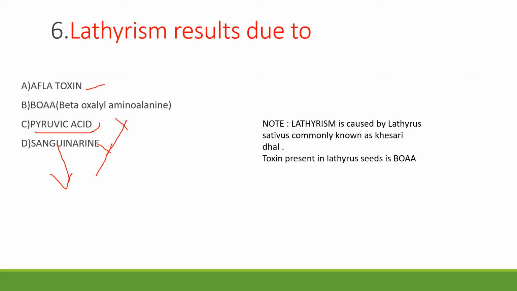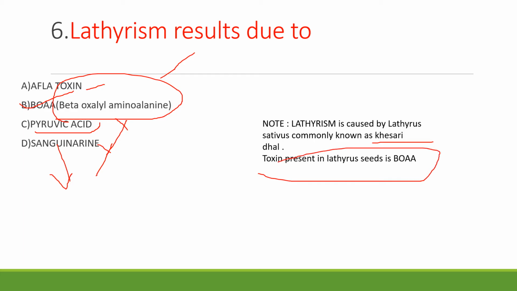So what is the leftover option? It's beta oxalyl aminoalanine. How is it related to lathyrism? Lathyrism is caused by Lathyrus sativus, commonly known as kesari dal. People were consuming kesari dal and they were facing many neurological issues. Then scientists found out that there is a toxin present in Lathyrus seeds. It's known as beta oxalyl aminoalanine.